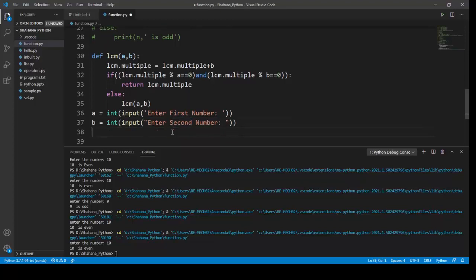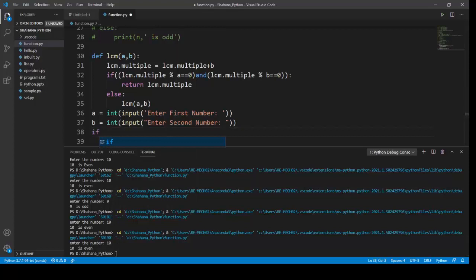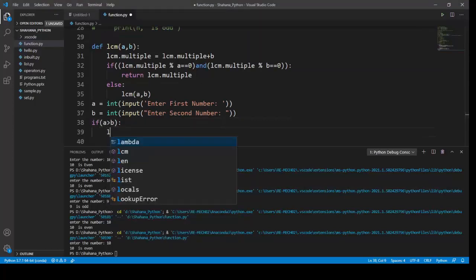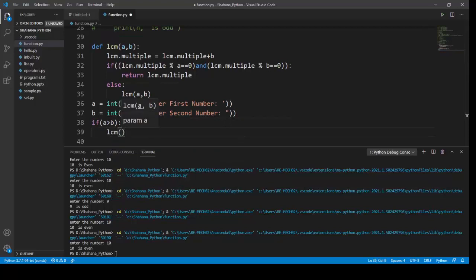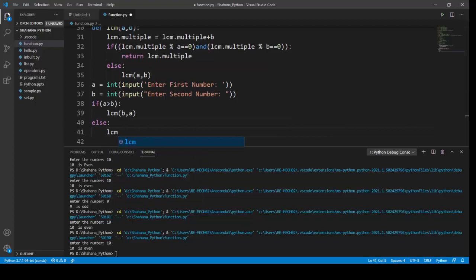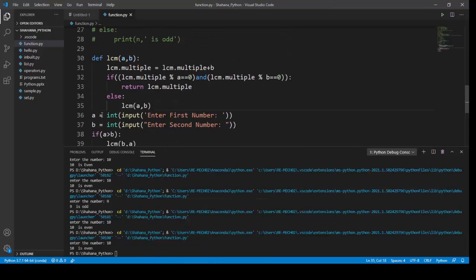Next I'm going to check if a is greater than b. If so, I'm going to call my function LCM using b comma a. Else, LCM a comma b. My code will start running from here.